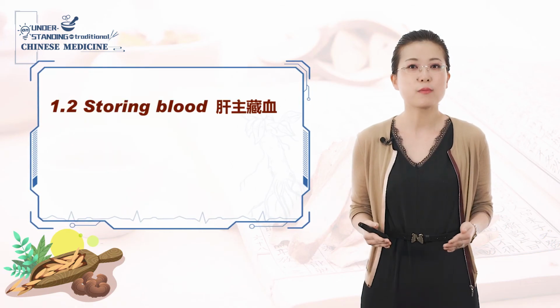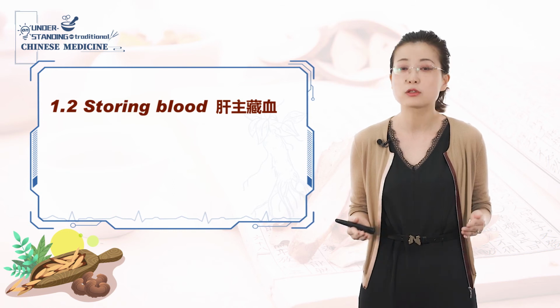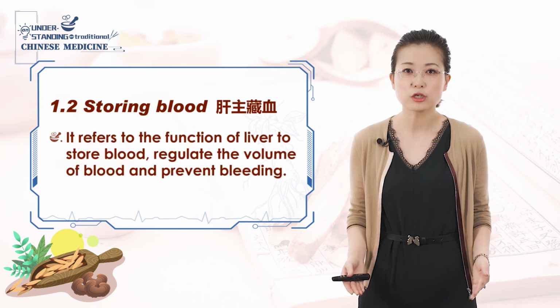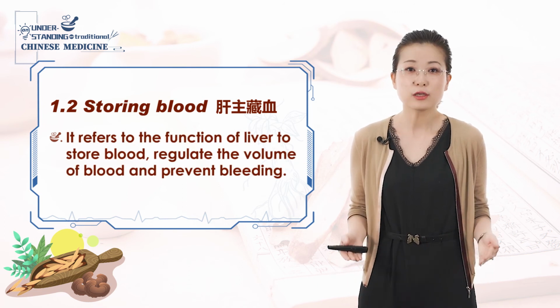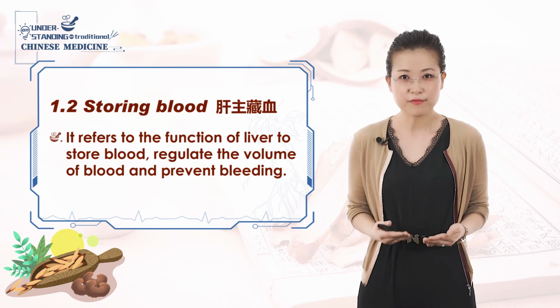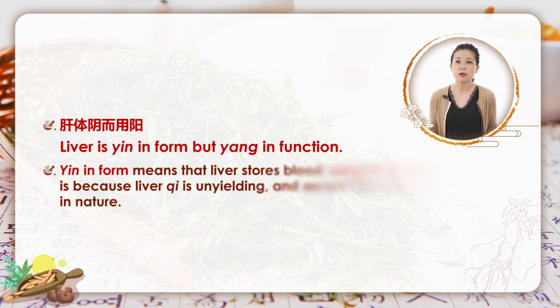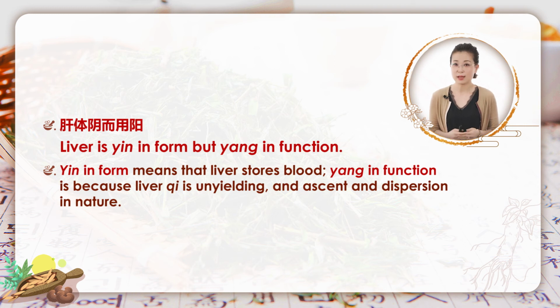The second very important function of liver is that it stores blood, 肝主藏血. It refers to the function of liver to store blood, regulate the volume of blood, and prevent bleeding. 肝体阴而用阳. Liver is yin in form but yang in function. The sentence is very important. Yin in form means that liver stores blood. Yang in function is because liver qi is unyielding and ascending and dispersing in nature.